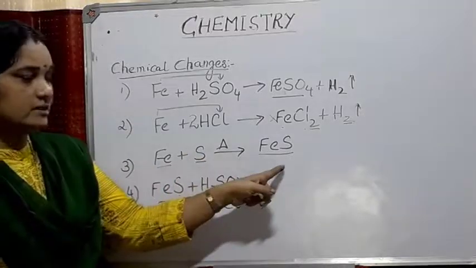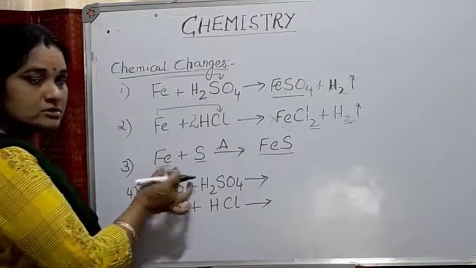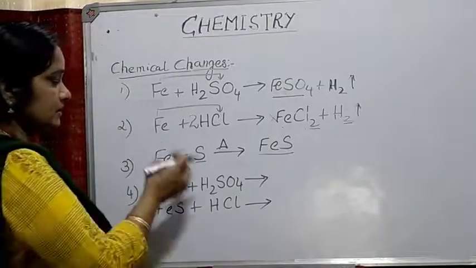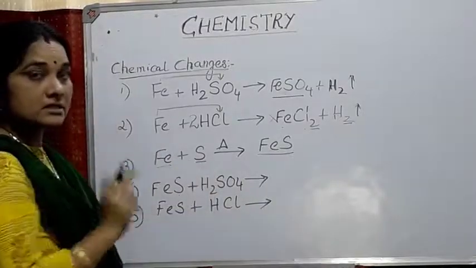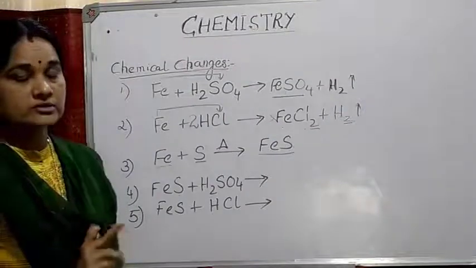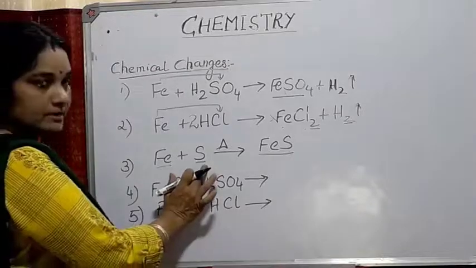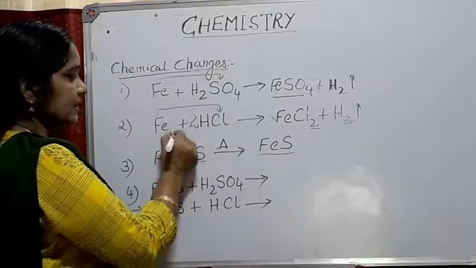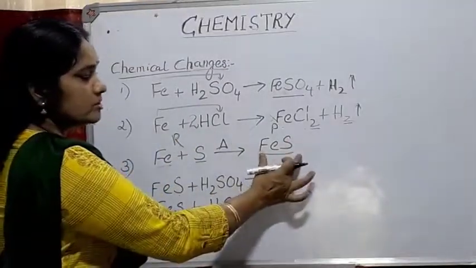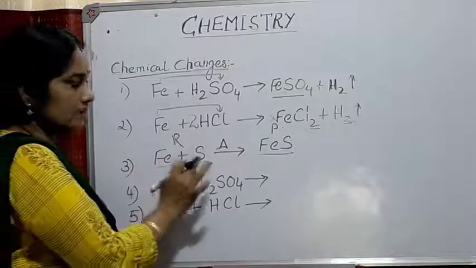But you can see over here, FeS, it's a compound. So what happened? Iron is magnetic in nature. When a magnet is brought near it, you saw how iron is attracted by the magnet. And sulfur is a non-metal which is not soluble in water, but it is soluble in a solvent known as carbon disulfide. When this metal and non-metal combine, these are the reactants and a new product is formed. So a new compound is formed, and this compound will have totally different characteristics from those of iron and sulfur.